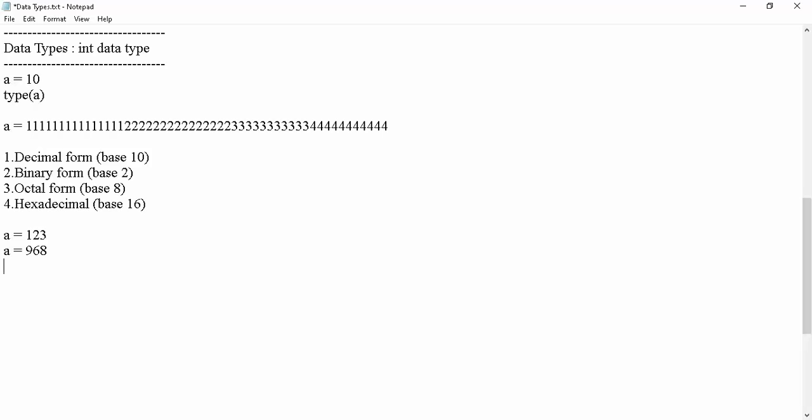We will go to the binary form. Now we can represent the same integral value by using binary form also. Binary means base 2 and the allowed values are zeros and ones. Suppose I am taking a = 1111. Is it a binary number or not? Yes, it is a binary number. We can use 1111, not using 2 or 3 or 4 or any other digit, just 0 and 1 only. So it is accepting.